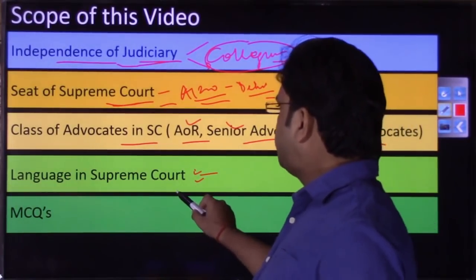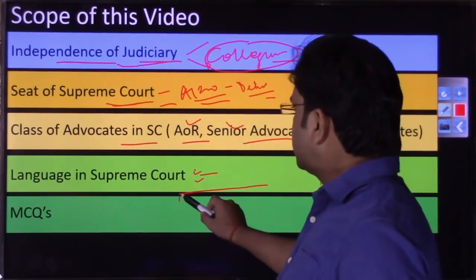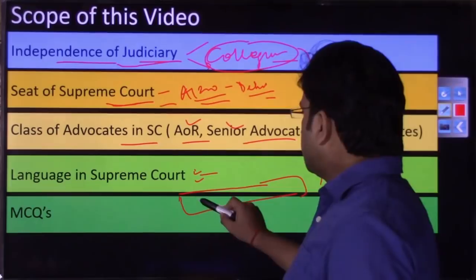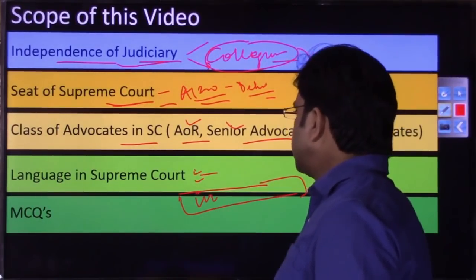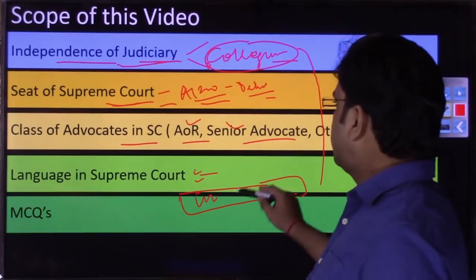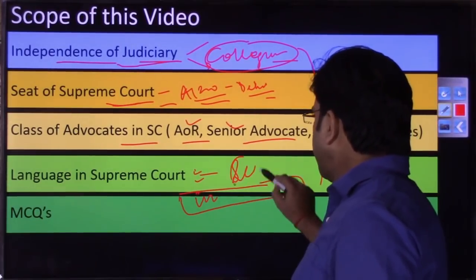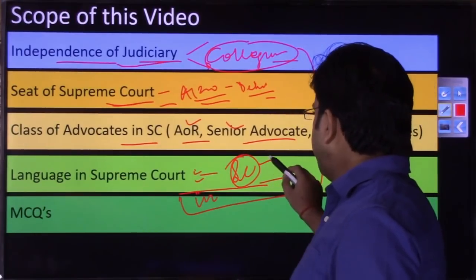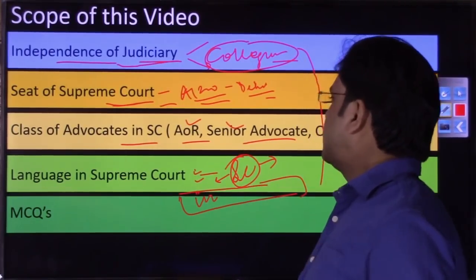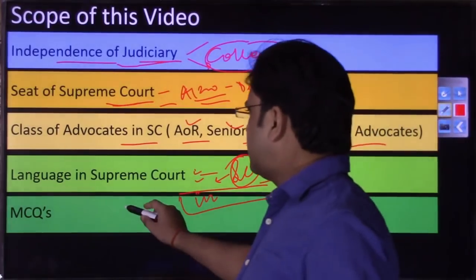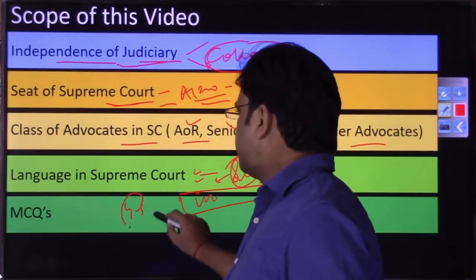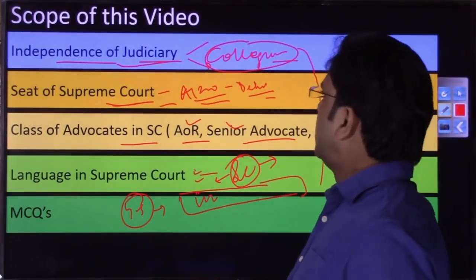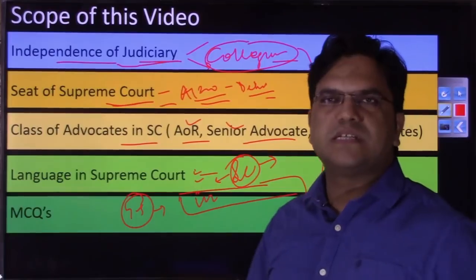One vertical that I have not put up here, we'll discuss in the same video: the mains questions, that is, from what areas of this chapter called Supreme Court a question can be framed by the examiner, and in which areas mains answers can be framed. And in the last there are 4 or 5 MCQs that we have put up, which you need to post in the comment section. So this is the scope of this video.